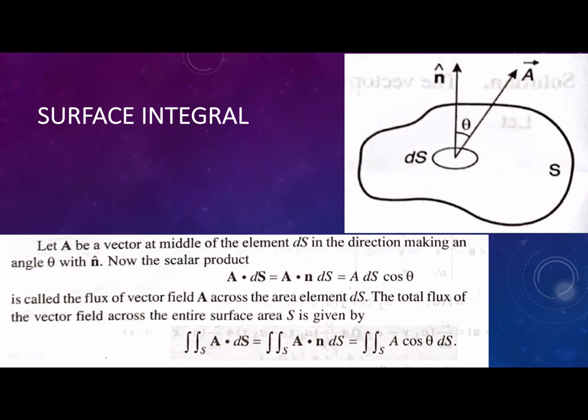Let a bar be a vector at the middle of the element ds, the direction making an angle theta with the n cap. Now the scalar product a bar dot ds bar equals a n ds, that is a ds cos theta. So this is called the flux.